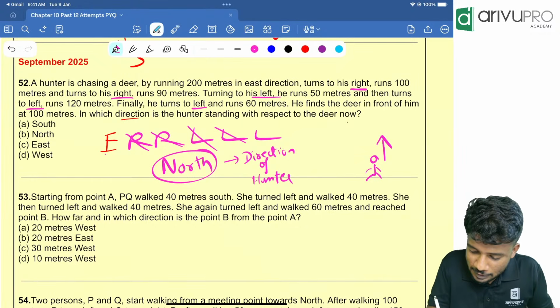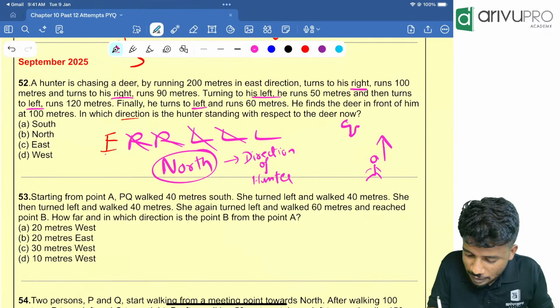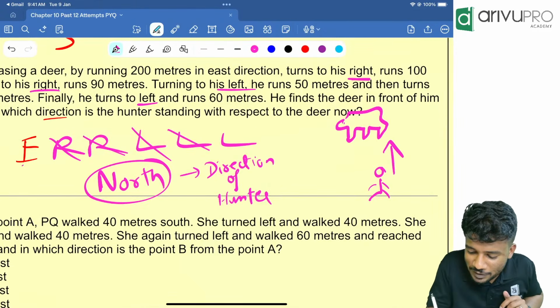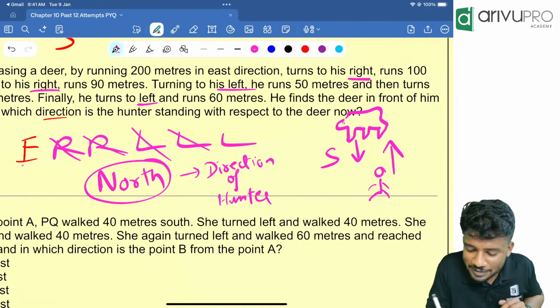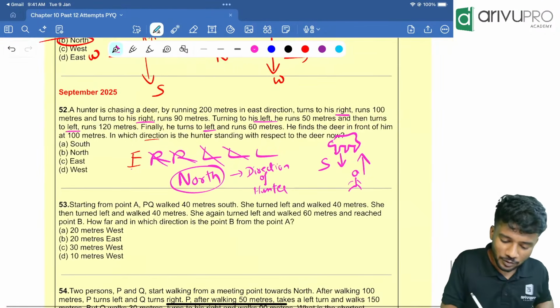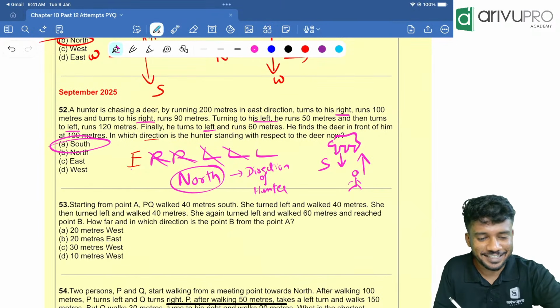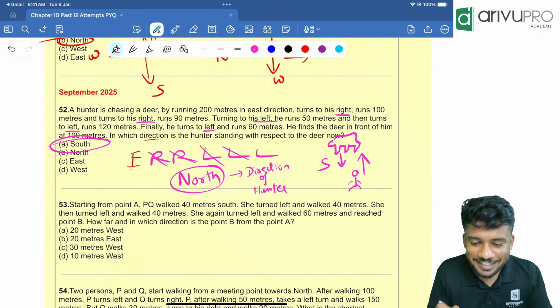Then the deer. How to draw a deer? It became a dog. Okay, this thing that it is a deer. Oh, it became a bear. So the deer will look towards which direction? Towards the hunter. That means south direction. Option A is your answer.